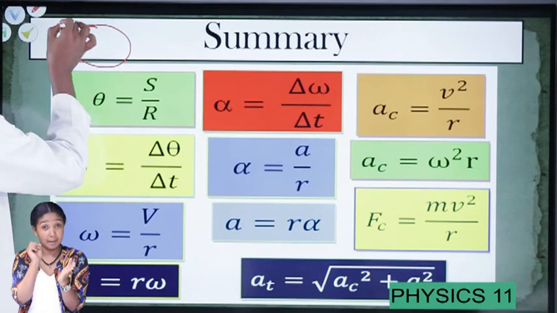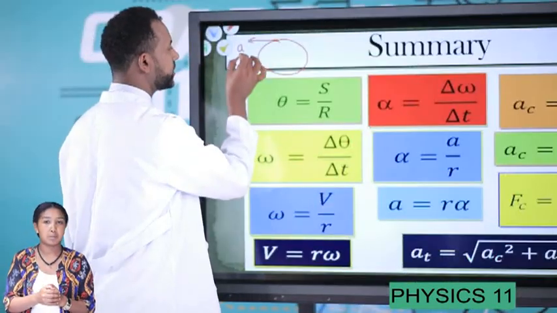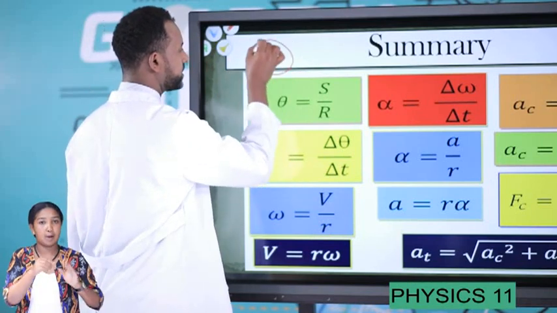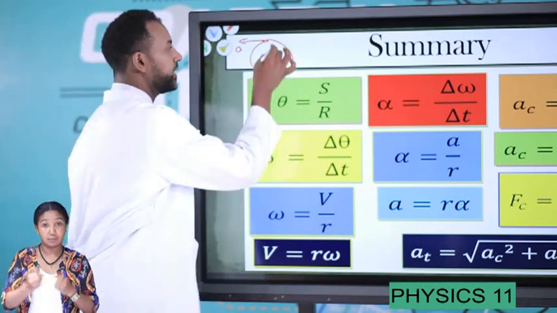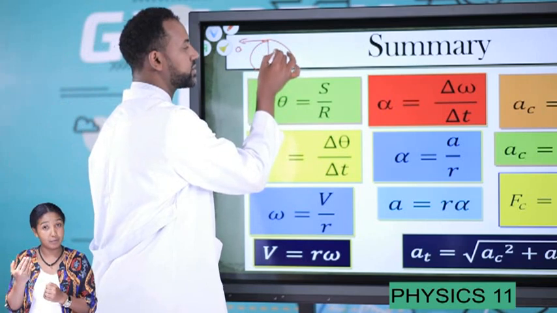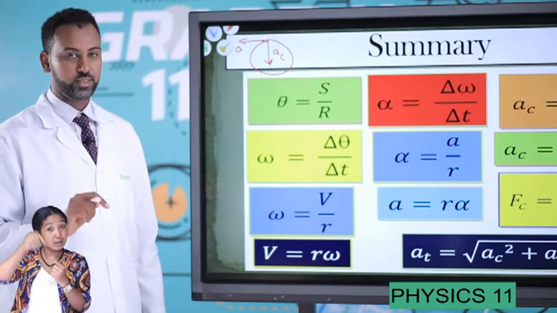Let's take a circular path. Here you have a tangential acceleration, let's just call it A. And the other acceleration we have discussed is the centripetal acceleration, AC, which is acting towards the center.